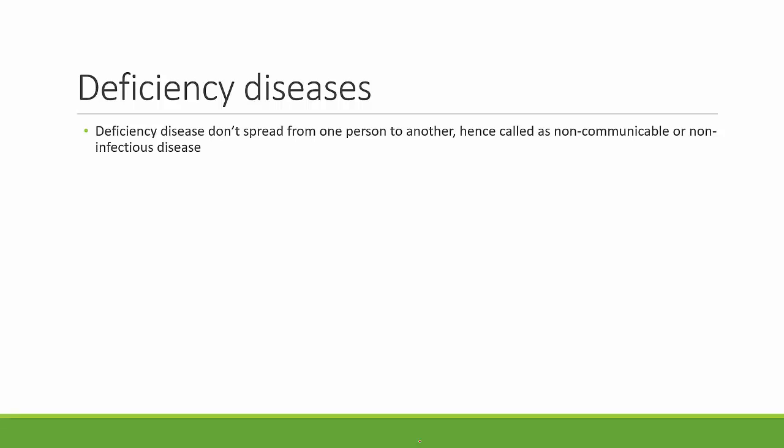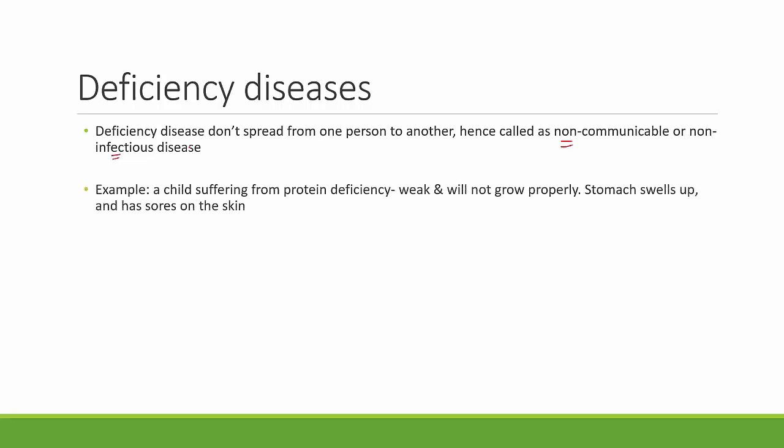Now, deficiency diseases, unlike infectious diseases, do not spread from one person to another. That is why it is called a non-communicable disease or non-infectious disease, because it does not spread from one person to another. If somebody in your class has a deficiency disease, sitting next to them, you do not get the deficiency disease. So it is a non-communicable or non-infectious disease. Let's look at this with an example.